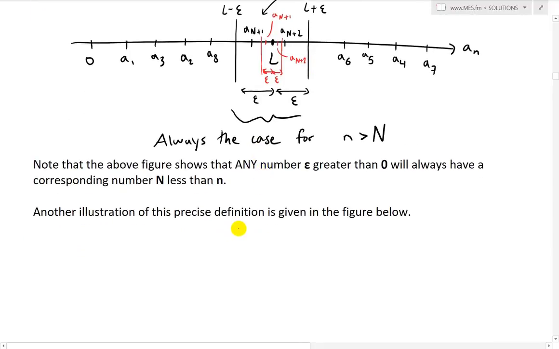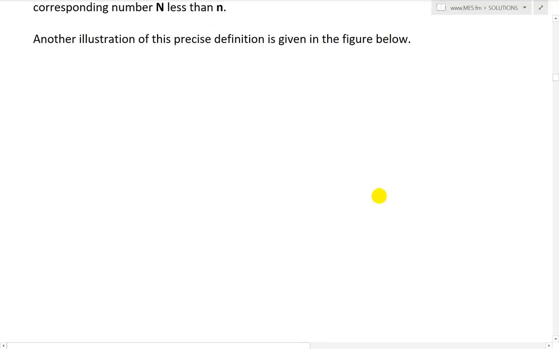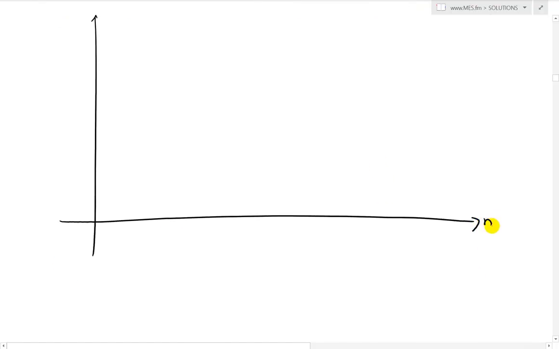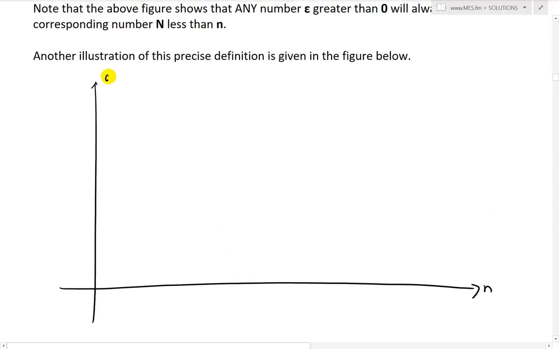So another illustration of this precise definition is given in the figure below, which is also a pretty interesting illustration. It helps illustrate this very rigorous view of the limits. So we have a1 all the way to an, and then we have 0, and let's say we have the limit L. So the limit exists.